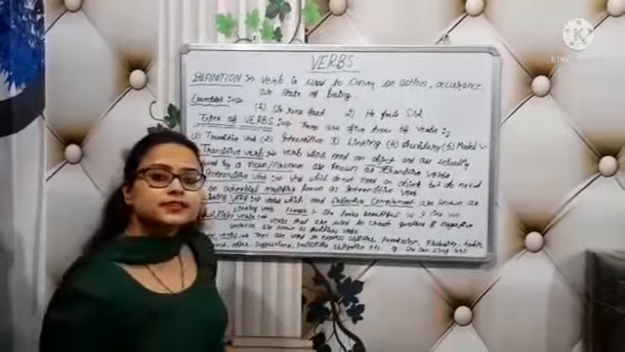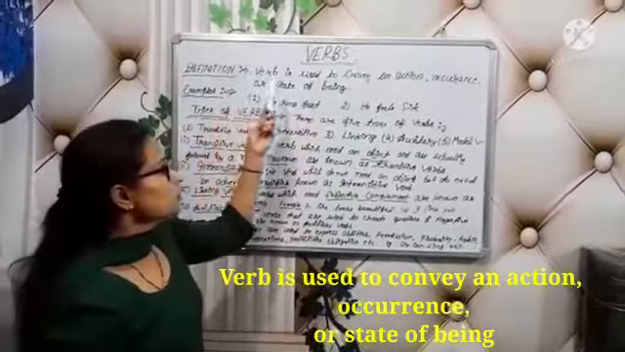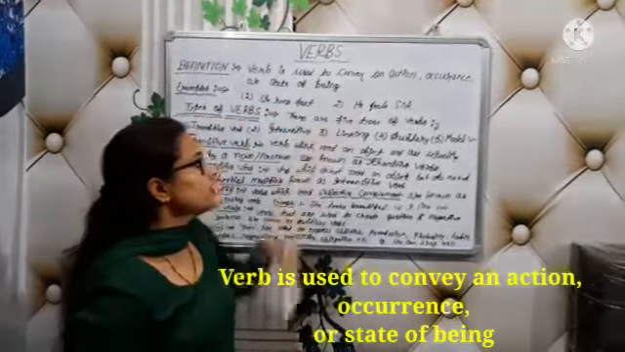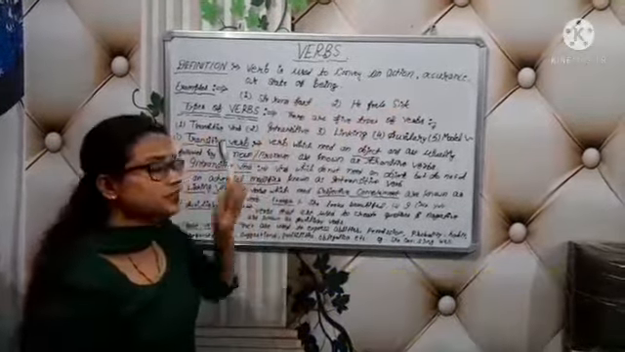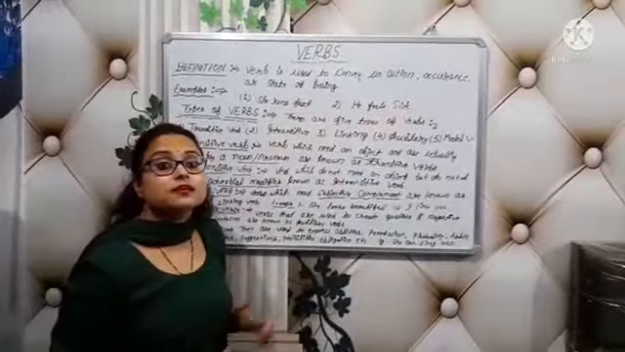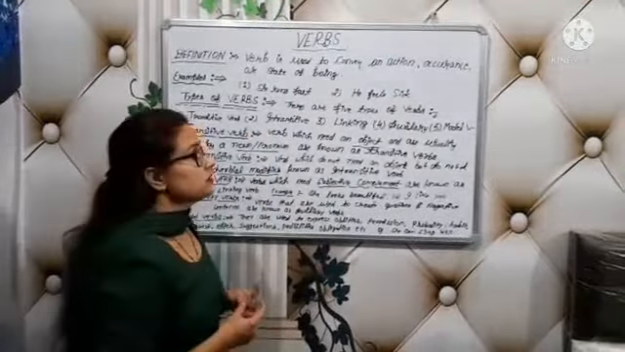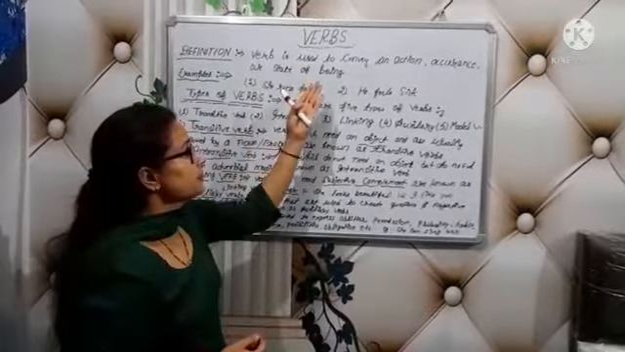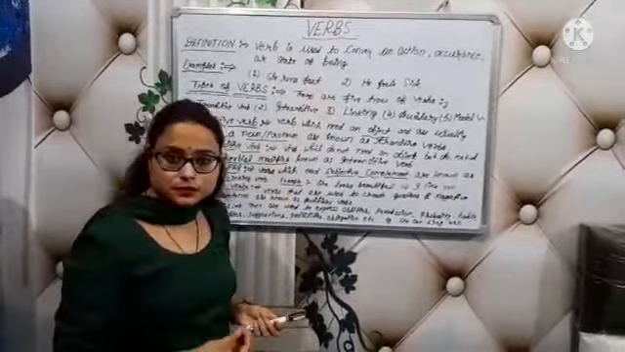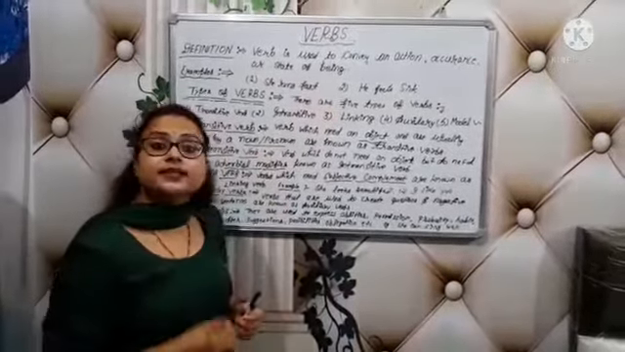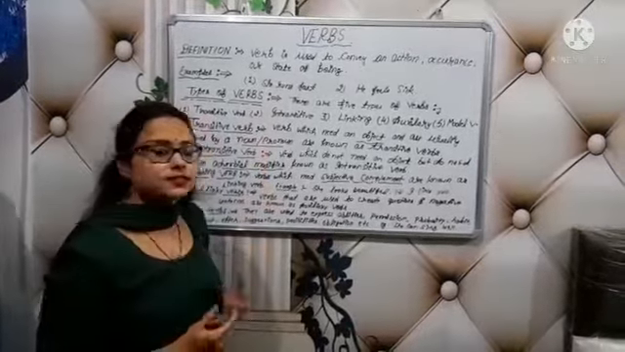Let's start with the definition. A verb is used to convey an action, an occurrence or a state of being. It means verbs tell us about the subject of the sentence, what the subject is and what it does. So a verb tells us that.